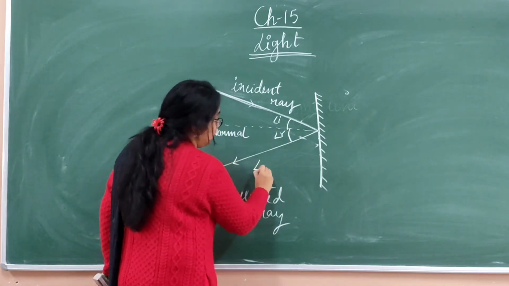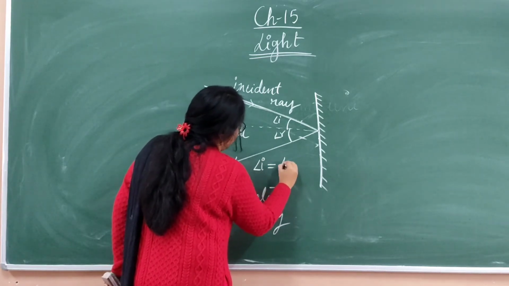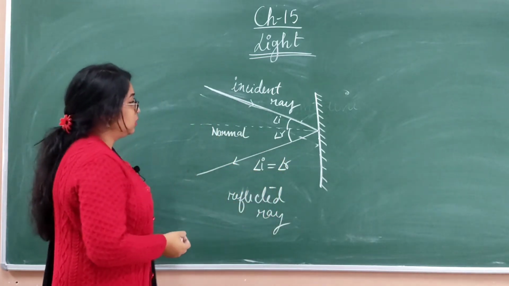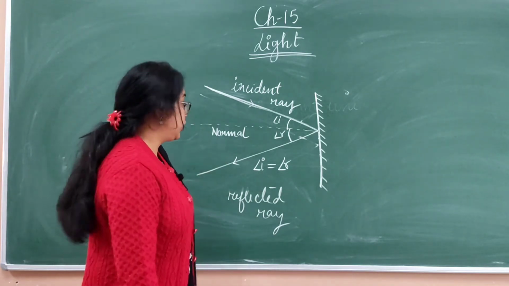If it is a plane mirror, then the angle of incidence will be equal to the angle of reflection. This is known as the laws of reflection.